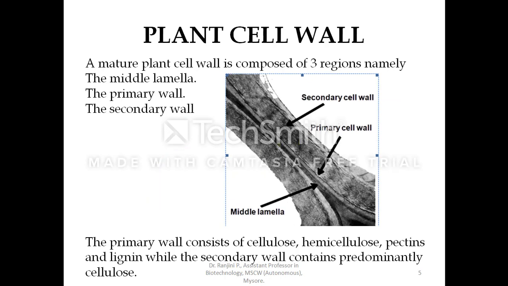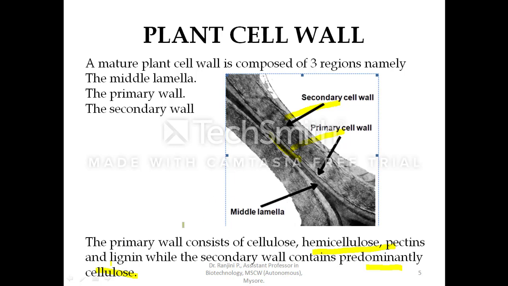Next, coming to the plant cell wall. The plant cell wall has the middle lamella, following which you have the primary cell wall, then the secondary cell wall. In the primary cell wall, you will find cellulose, along with hemicellulose, pectin and lignin. Then the secondary cell wall is predominantly composed of cellulose molecules.